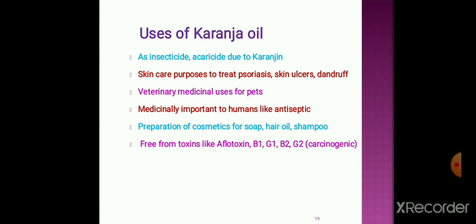This karanj oil is free from toxins like aflatoxin B1, G1, B2, G2. These are all toxins which are carcinogenic. What is meant by carcinogenic? These are the toxins which lead to cancer, and this particular oil is free from all these toxins. In agriculture, this oil is well used as a pest repellent.